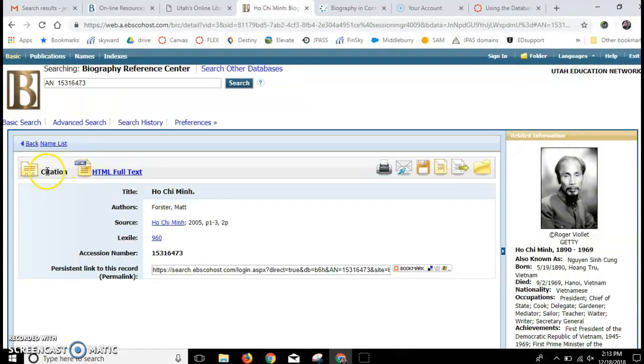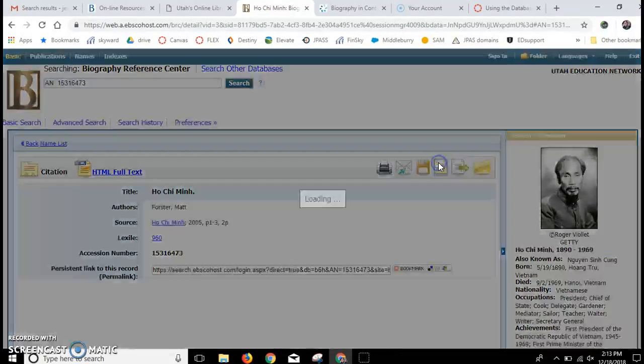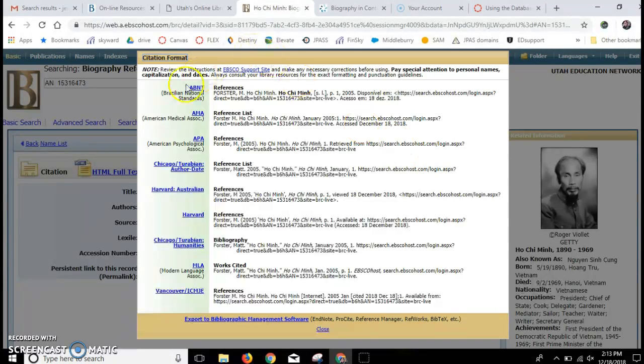And the citation tool is right here, I believe, right? No, maybe. But it says there should be a place: Export, cite this article. And then you can just go to where it says MLA, and then you copy that and then you would paste that. And the in-text citation would be Forster. So easy as pie.